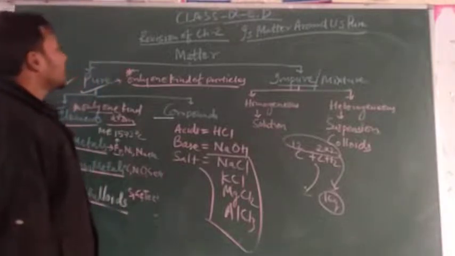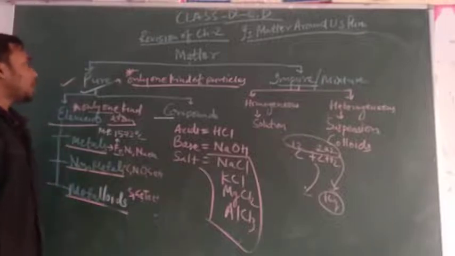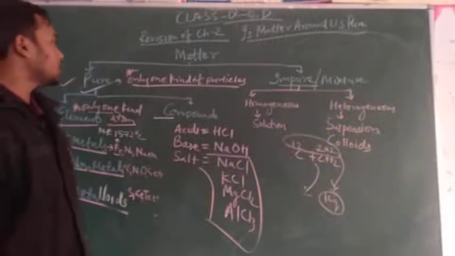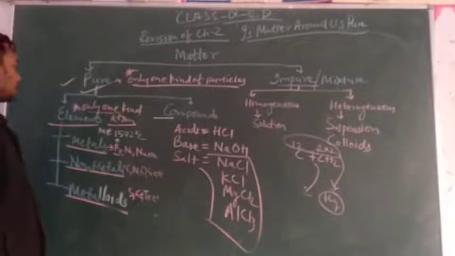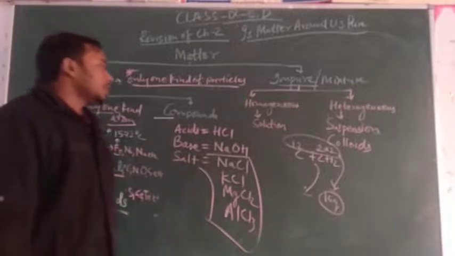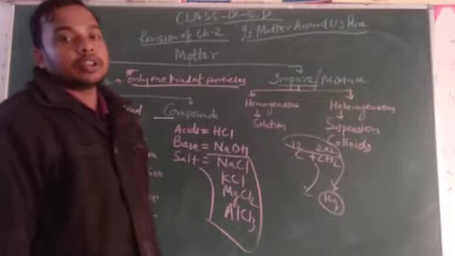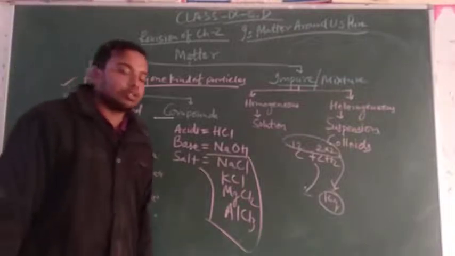So this is the revision of the first half of chapter 2, that is matter. It is divided into two parts, pure and impure, that is mixture. Only one kind of particle forms a pure substance. Pure substances are divided into two categories, elements and compounds. Elements are subdivided into metals, non-metals and metalloids. Compounds are divided into organic and inorganic. In another way, compounds are divided into acids, bases and salts.